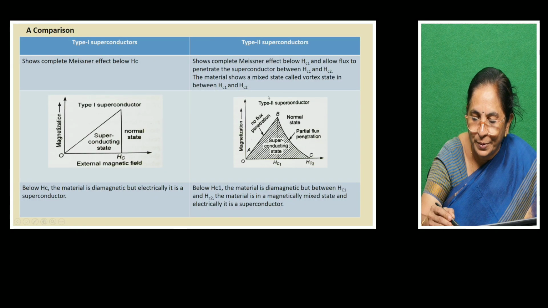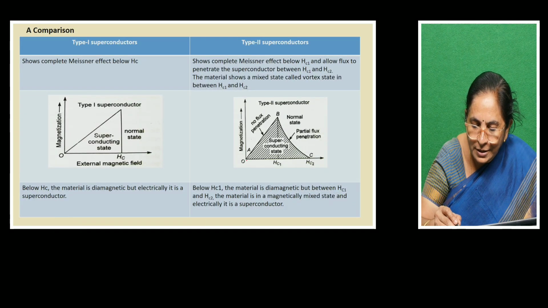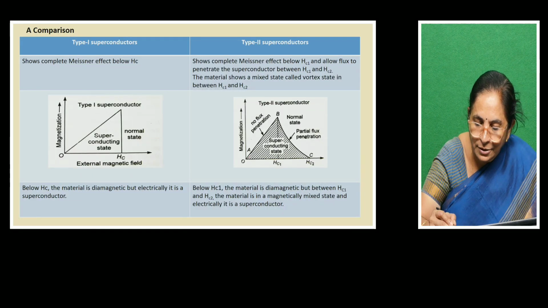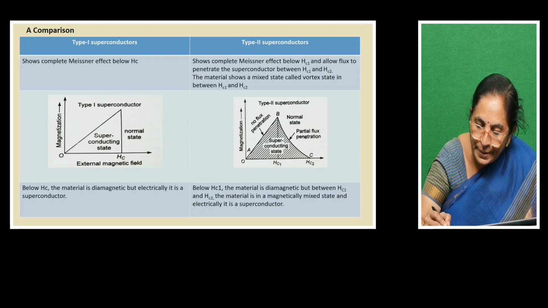In a type 2 superconductor, it is the same thing, but here you observe a little difference. As the magnetic field is increased, like in a type 1 superconductor, the magnetization is increasing. At a particular magnetic field Hc1, the magnetization is not becoming 0.